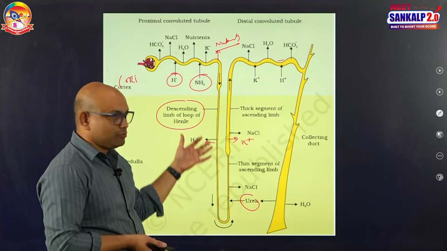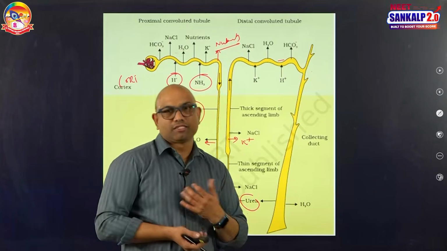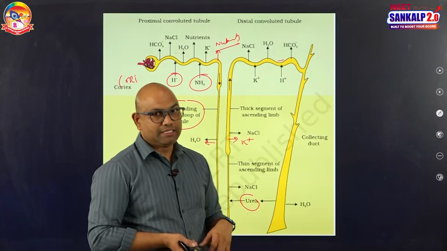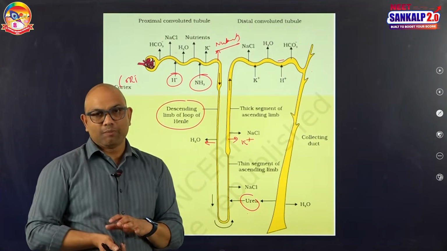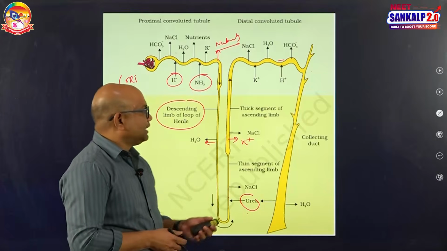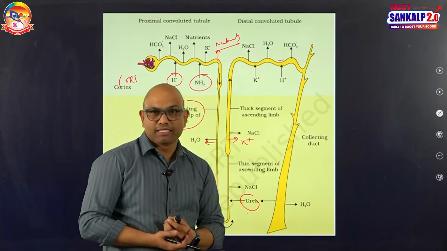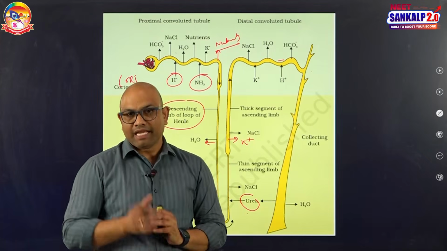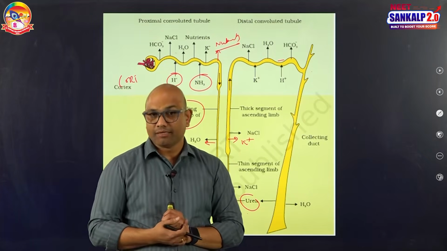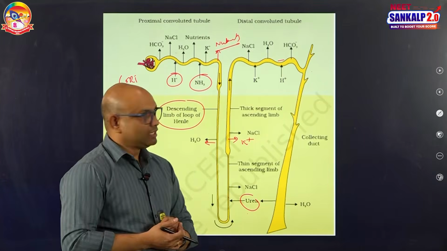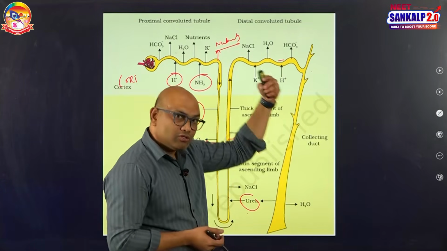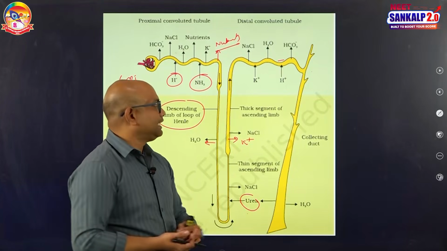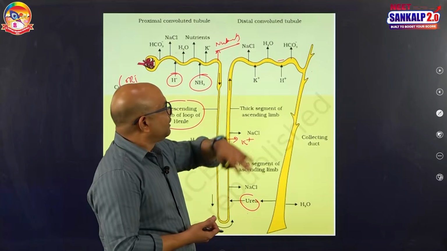Even after this much reabsorption, if our body still requires water and salts from this filtrate, absorption can occur in the DCT and collecting duct with the help of certain hormones. In the DCT, absorption of water and salts occurs with the help of a hormone called ADH, antidiuretic hormone, secreted by the hypothalamus. Salts and also water reabsorption. Water is by ADH, and salts followed by water is by a hormone called aldosterone,